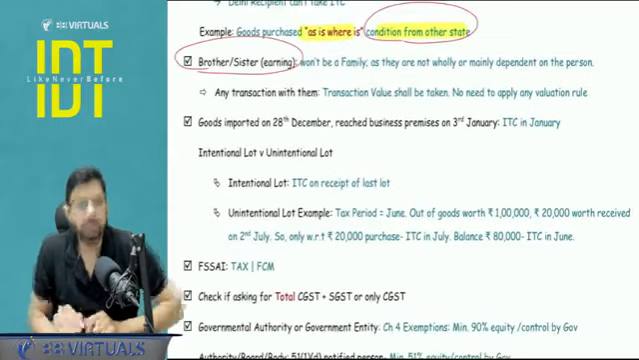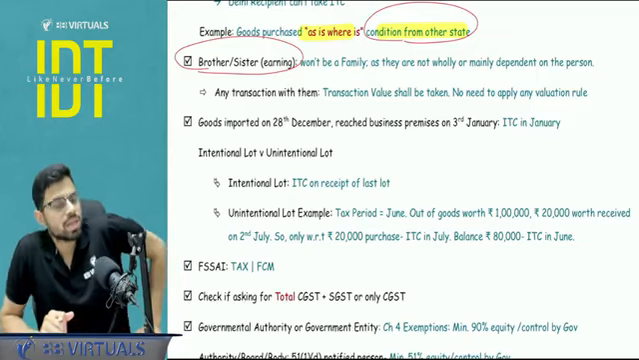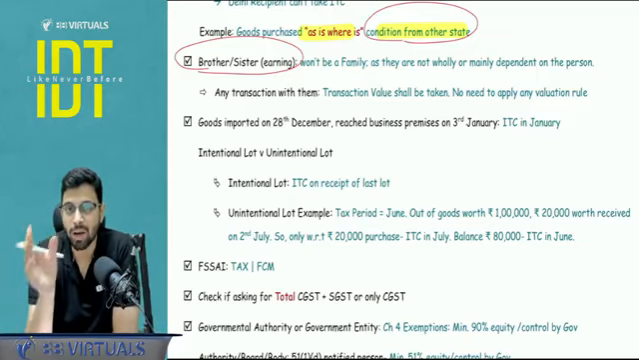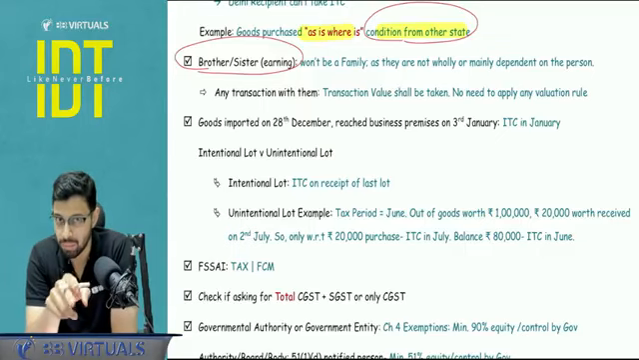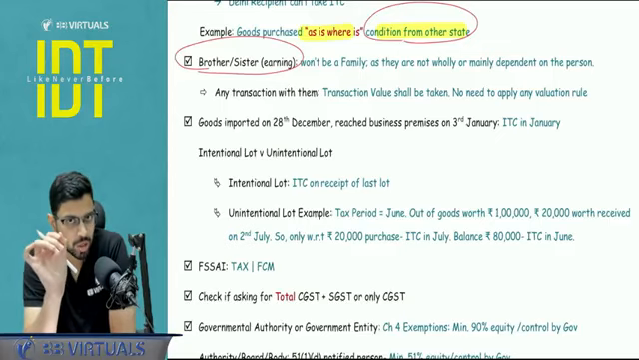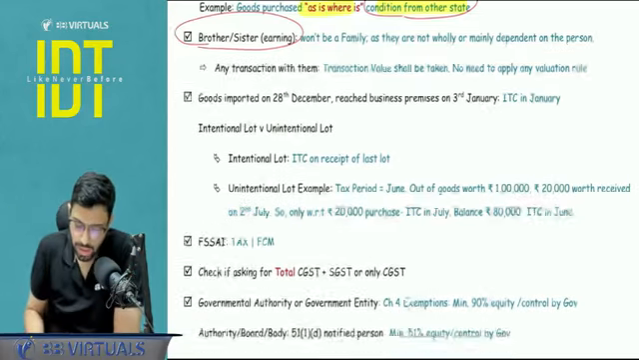Brother, sister, they will mention that very casually, that a brother is owning a factory or your sister is a well-known consultant. What does it imply? It implies that they are not dependent on you. So they are not a part of the family. If they are not a part of the family, they are not your related person. If any transaction happens with them, you don't need to go to the valuation rules. The transaction value will be accepted. Section number 15. Okay. Next.